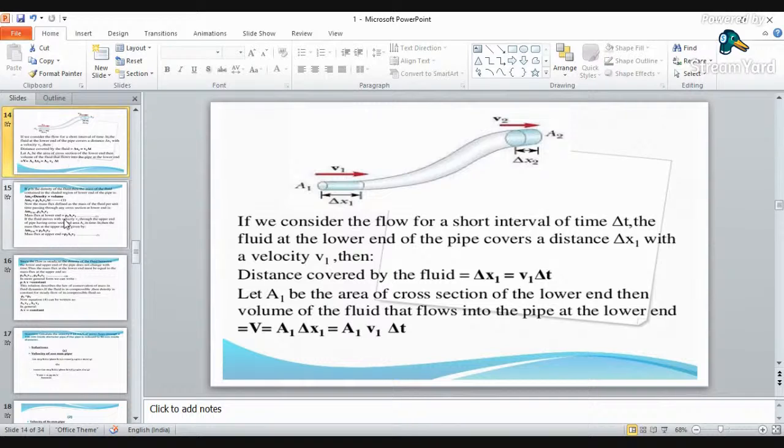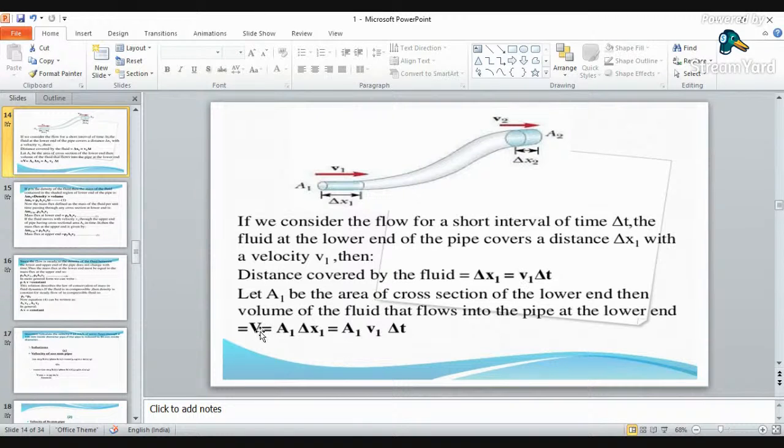Now, if you have to consider the total volume at section 1, it will be A1 into delta x1. The volume at section 2 will be area into its length, that is A2 into delta x2. Now velocity is nothing but displacement per unit time, so displacement will become velocity into time.